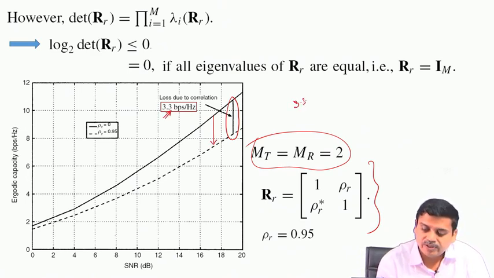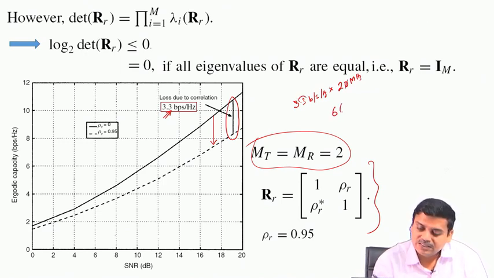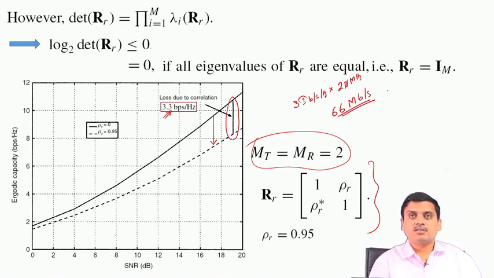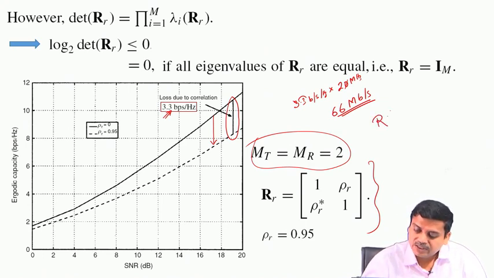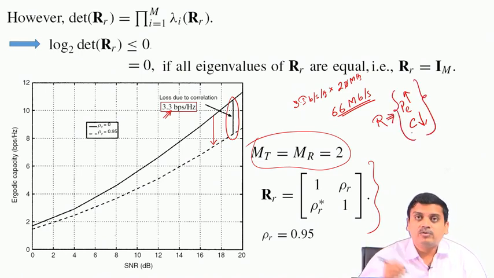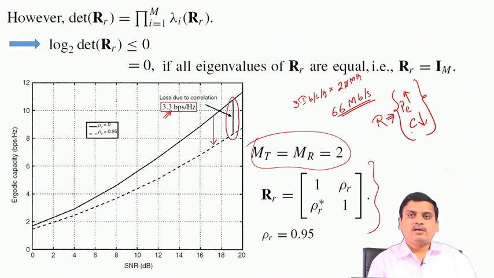If you just have 3.3 bits per second per hertz, now you multiply, let us say 20 megahertz, so you can get almost 66 megabits per second loss in this particular situation. So, what we see is that correlation increases the probability of error and decreases capacity. Net effect: an uncorrelated channel gives you much better performance than a correlated channel. So, correlation is only affecting us detrimentally.